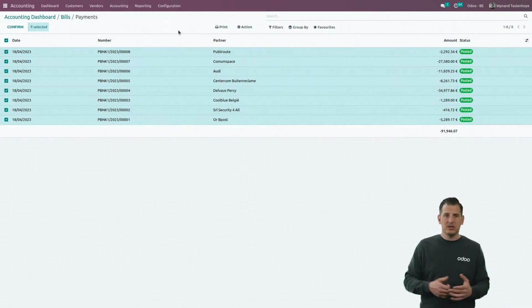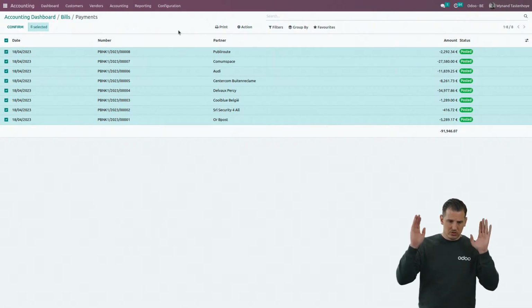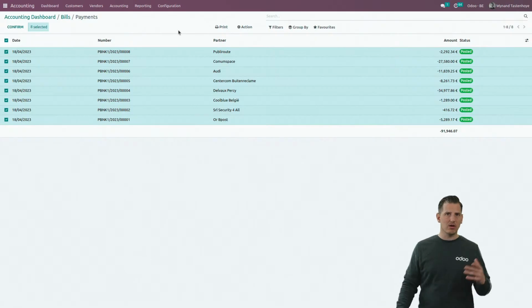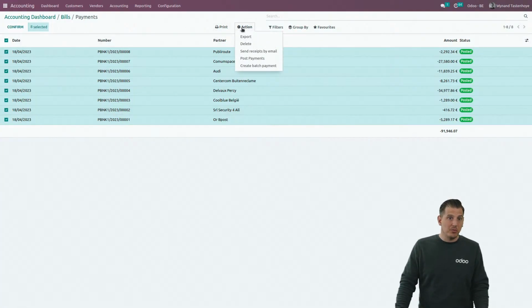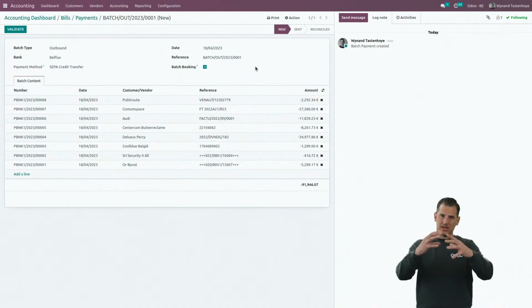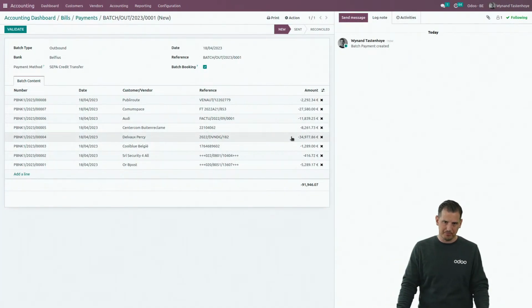But of course, depending on company policy, they can just create the payments first and every Friday or every Monday, perhaps combine them all together in a batch file. I'm going to do it immediately right now, because from here, if you select all the payments, you can create a batch payment with all those payments combined in one batch file.